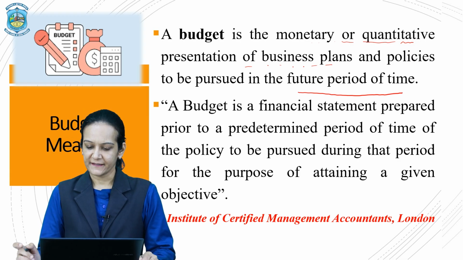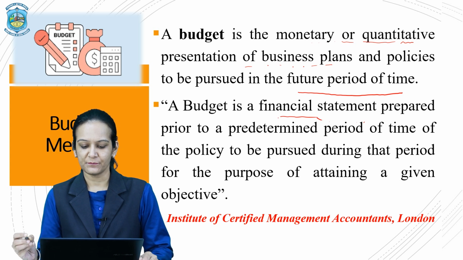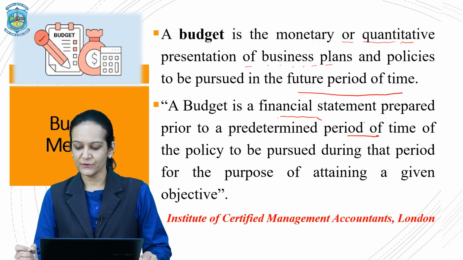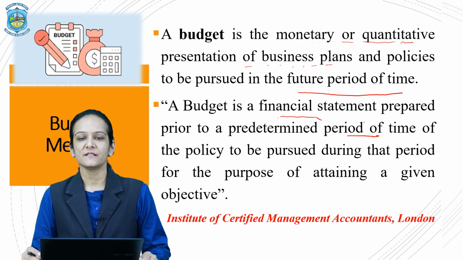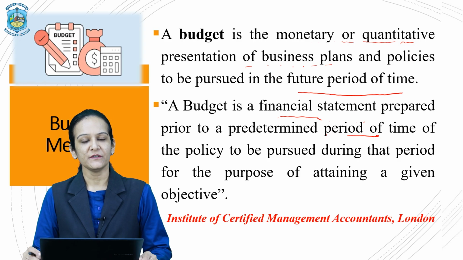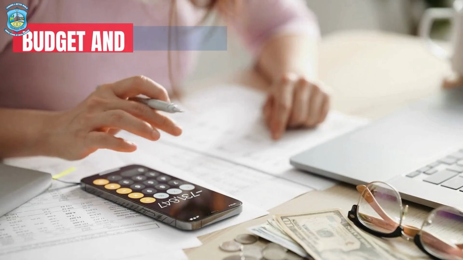They say that a budget is a financial statement prepared prior to a predetermined period of time of the policy to be pursued during that period for the purpose of attaining a given objective. Thus, a budget is a quantitative statement that is prepared in advance to achieve a certain target of the business.